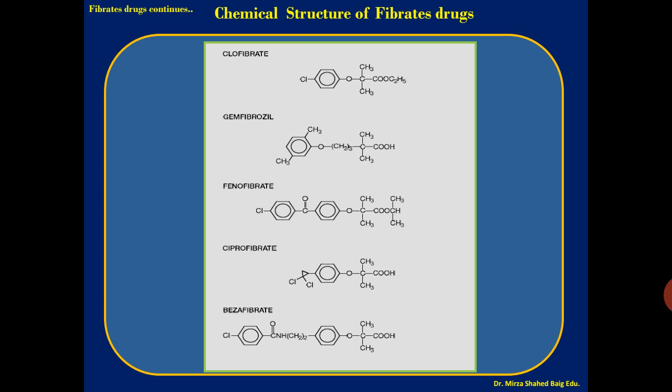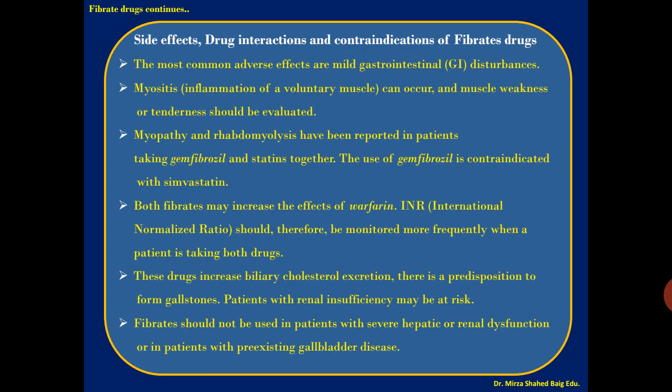Another MCQ may be asked like: the fibrate drug having the dichloro group, or the two chlorine atoms in the structure, is dash. So you can remember that ciprofibrate is having the two chlorine. Many MCQ questions are asked on the fibrate drug class.